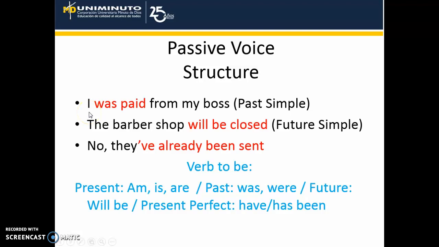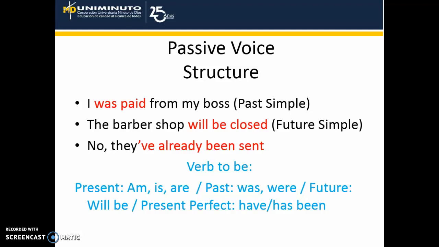In the previous conversations, we could find some examples. I was paid from my boss. In this sentence, we find the passive voice in past simple. The barber shop will be closed. In this sentence, we find the passive voice in future simple. And finally, no, they've already been sent. Here, we can find the passive voice in present perfect.